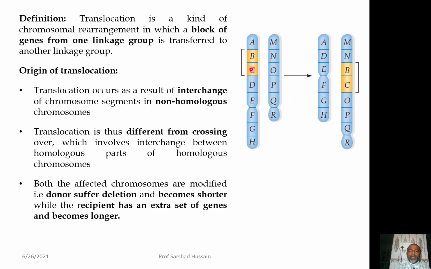It is different from crossing over, because the segments of the chromosome are also transferred from one chromosome to other by crossing over, but crossing over always takes place between homologous chromosome, but this is taking place between non-homologous chromosome. So, it is different from crossing over.